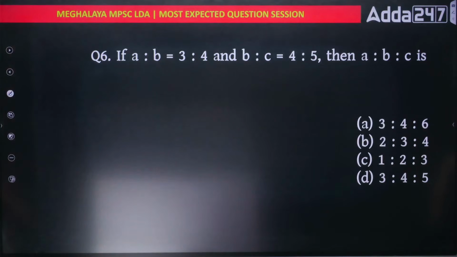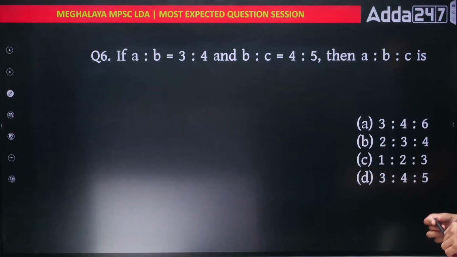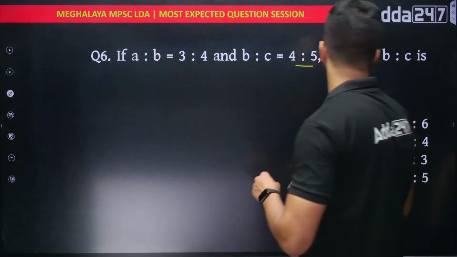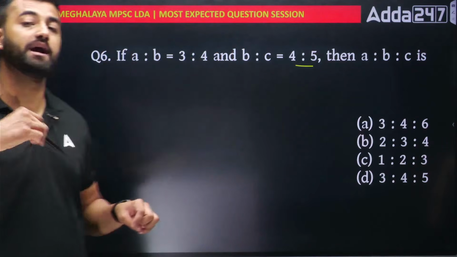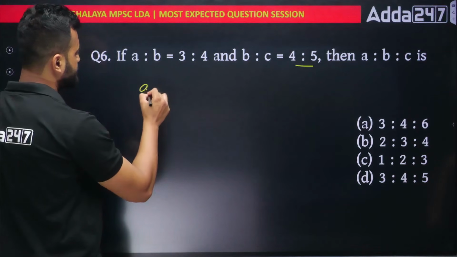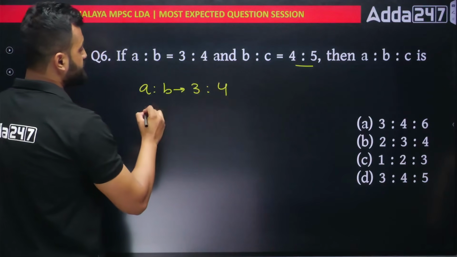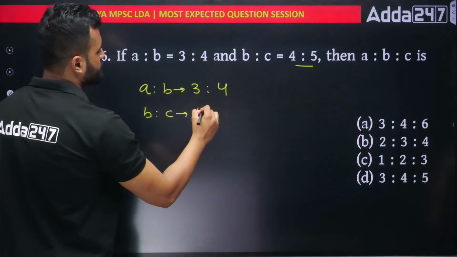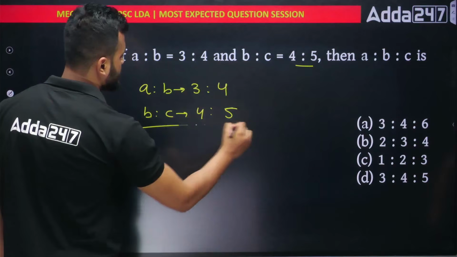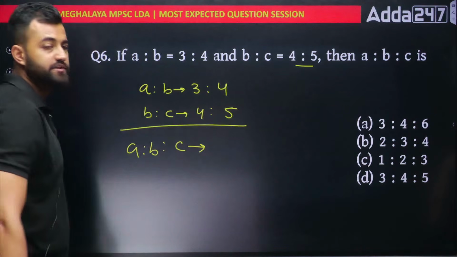Ratio proportion. Next. If A is to B is 3 is to 4, B is to C is 4 is to 5, then what is A is to B is to C? This is a combined ratio, right? How to do it? Very simple. See, you write A is to B as 3 is to 4 and write B is to C as 4 is to 5. Now in order to get A is to B is to C, you will see which one is common.